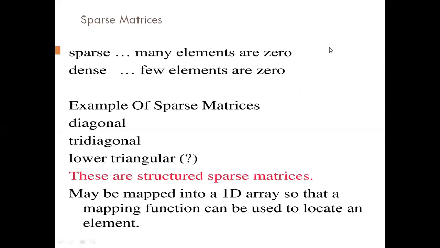Because in these matrices many elements are zero, and if we store these matrices as they are, then lots of memory space will be wasted. So to save memory space, we can store these elements in a one dimensional array instead of a two dimensional array. Logically it will be a two dimensional matrix, but in actual it will be stored in a one dimensional array.